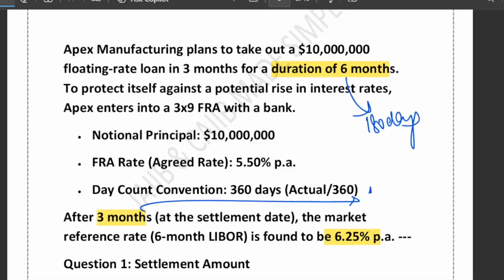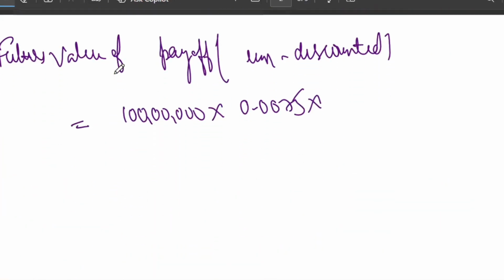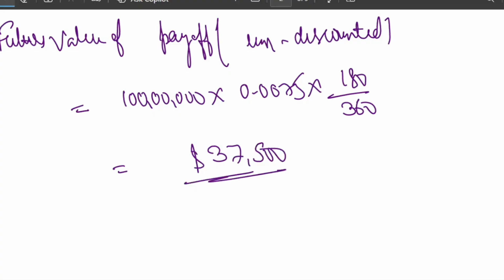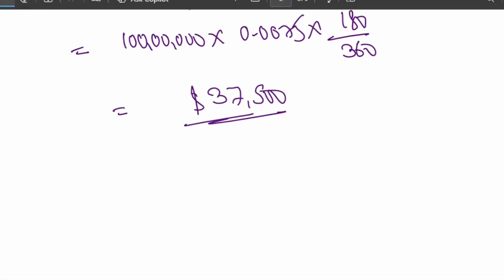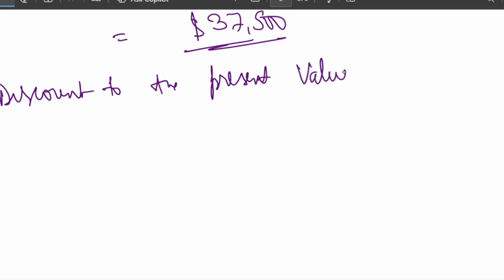So we have to compute the future value of payoff on the basis of this 180 days. 180 divided by 360 will give you $37,500. That is the future value of payoff, right? Now what we need to do? We need to discount it to the present value. How to go about discounting to the present value?